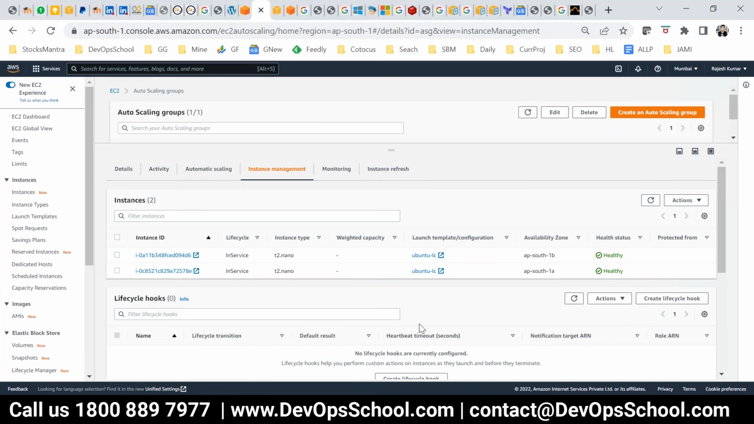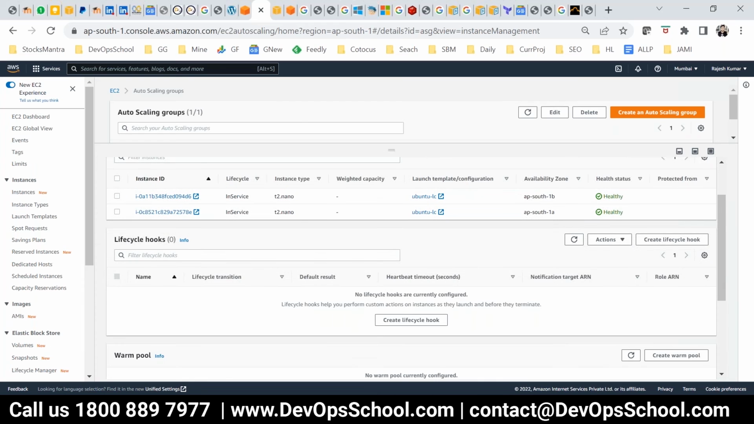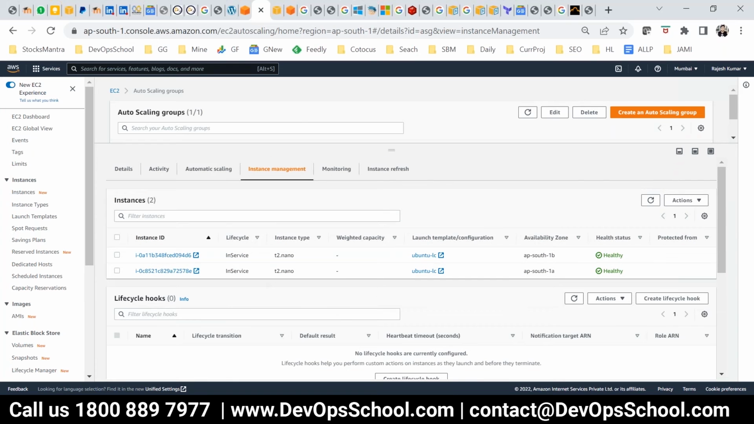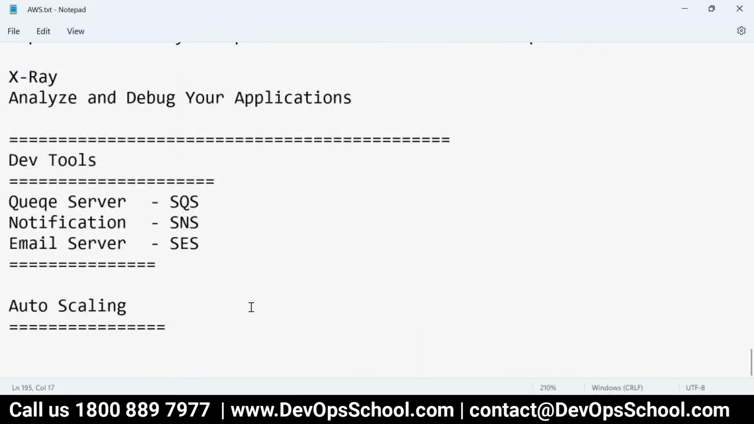So this is the way. Now automatically CloudWatch will check that CPU utilization, and it will keep adding instances, depending on the set design. Now the next question is, what is CloudWatch?